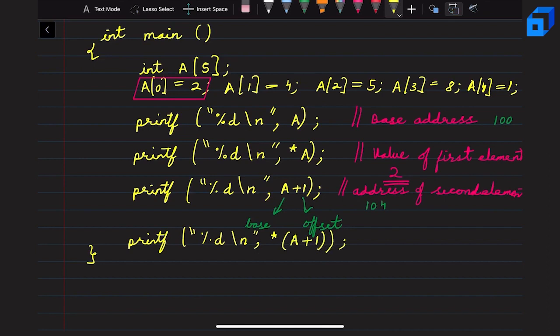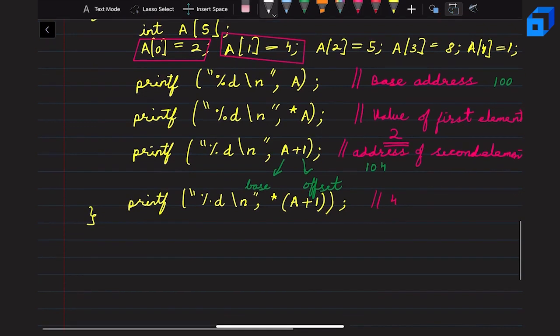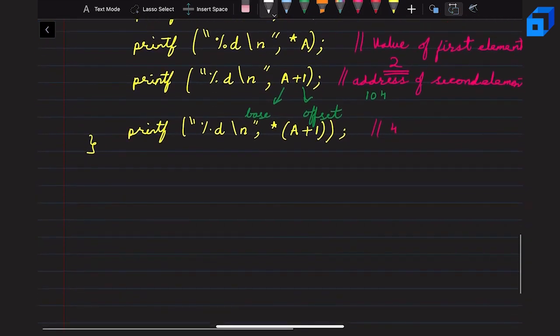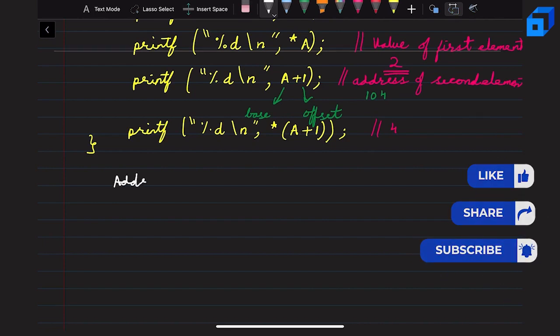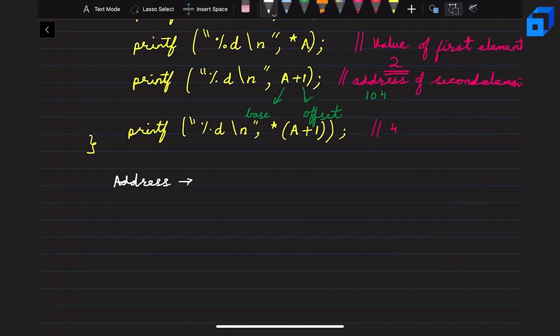So this statement will print the value of the second element, which we can clearly see is 4 in our case. Now, access is order of 1 because, as we have seen, when we want to find any element in the array, the address is calculated using the base address plus the offset.